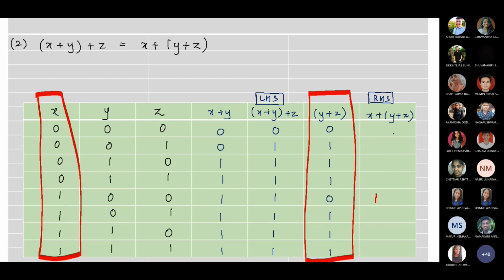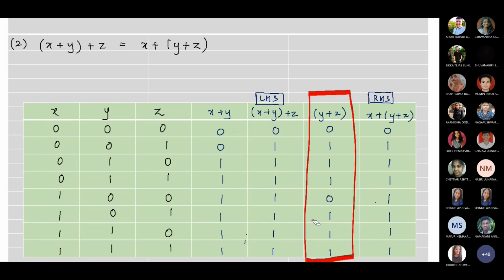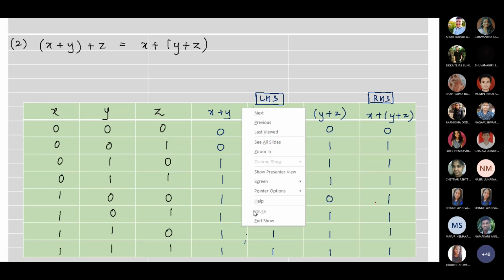So 0 plus 0 is 0, 0 plus 1 is 1, 1 is 1, 1 plus 0 is 1, 1 is 1. Now you see the LHS and RHS table. Aren't both the same? Same.